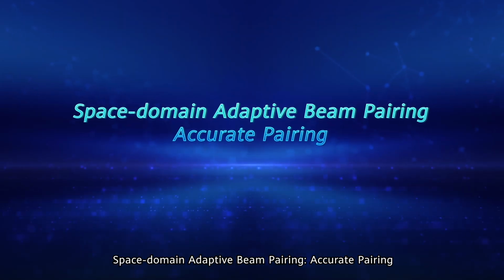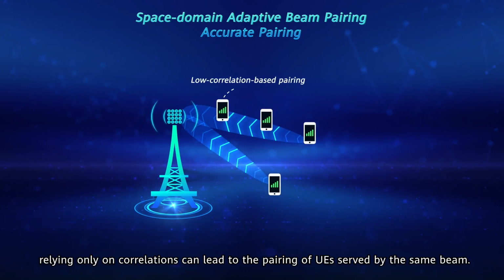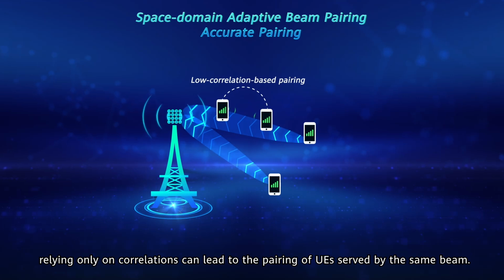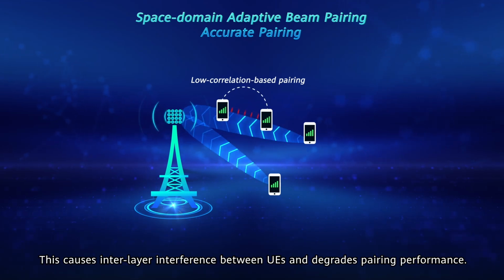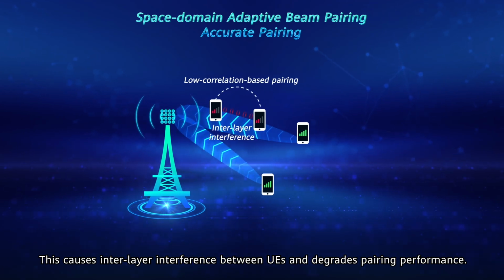Space Domain Adaptive Beam Pairing, accurate pairing. In a live network environment, relying only on correlations can lead to the pairing of UEs served by the same beam. This causes interlayer interference between UEs and degrades pairing performance.